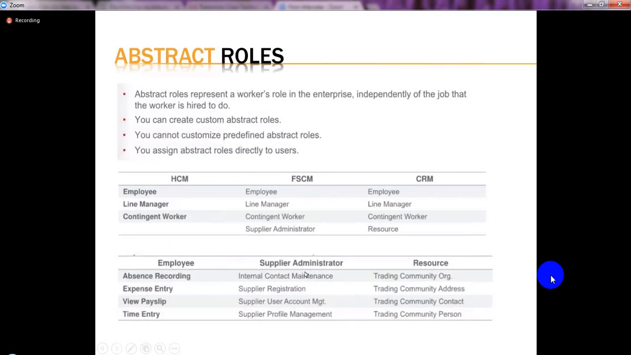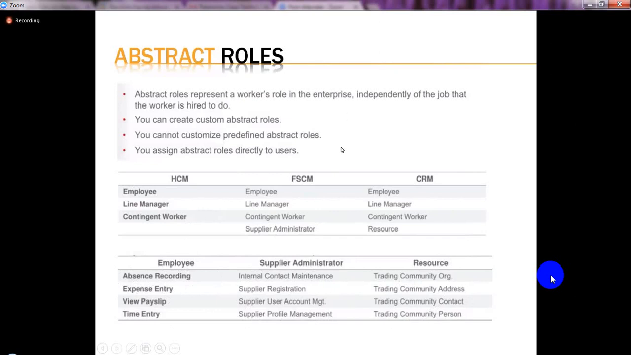Similarly, FSCM supply administrator can do these activities, and resource can perform these activities. So this is an example of what actions they can perform. These actions are nothing but a set of screens which this abstract role will have access to. And these abstract roles also bring the data access, based on the way they got created. Okay, these abstract roles are there.